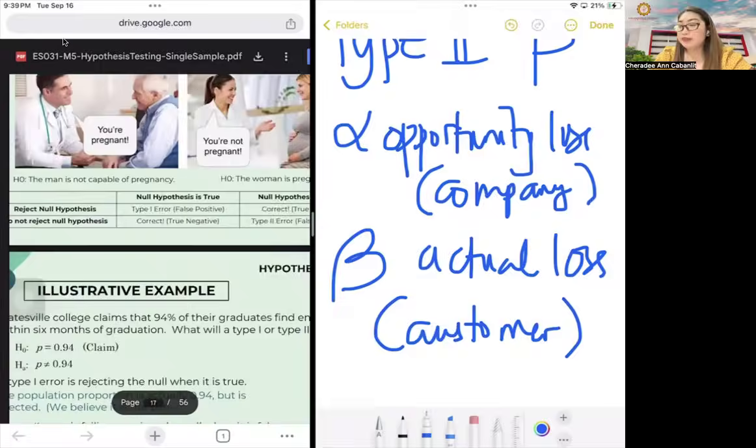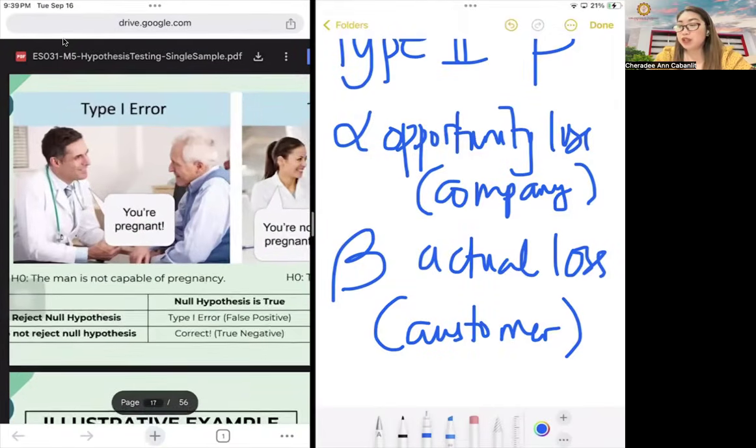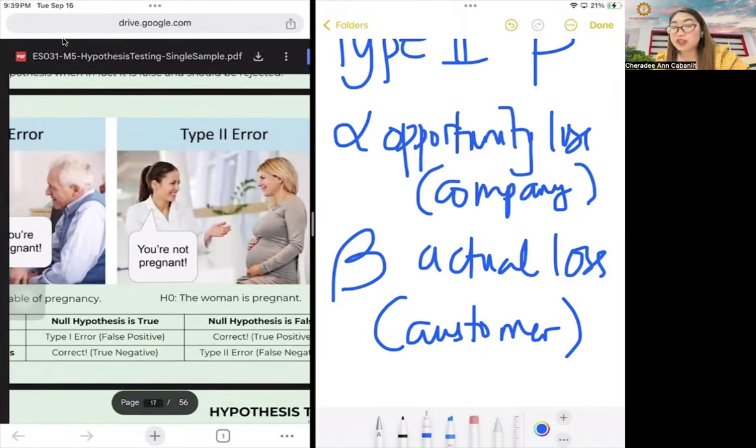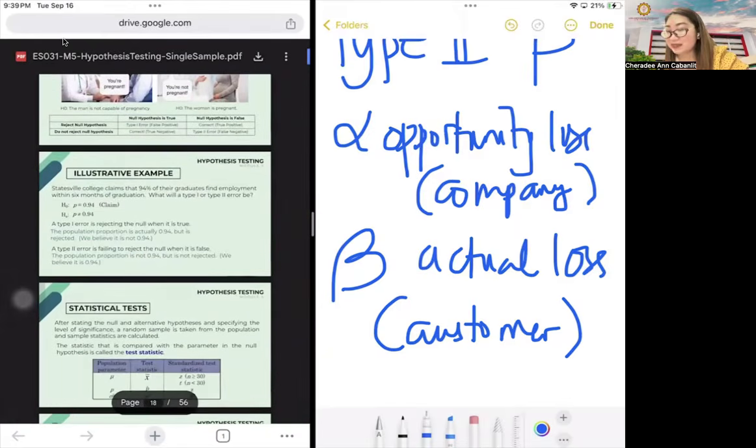Okay, so proceed. It's like, you said to a person that he's not capable of pregnancy, you're pregnant, obviously. That's an error. It's a type 1 error. But for type 2 error, you said you're not pregnant when it's very obvious that she is pregnant. Okay?